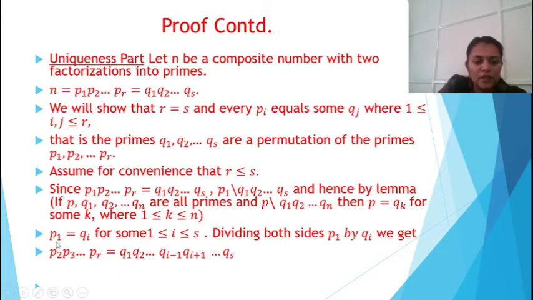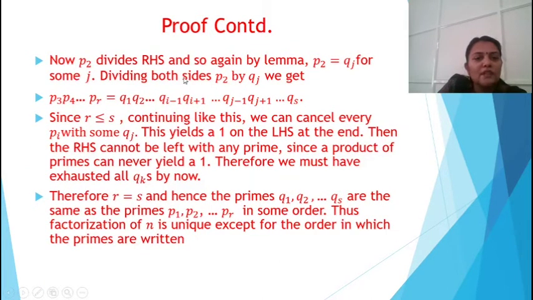here on the left side we are dividing by p1, so we have p2, p3, etc., pr. On the right side we are dividing by qi, so q1, q2, etc., up to qi minus 1, where qi is not there, then qi plus 1, etc., qs. Now p2 divides the RHS, so again by the lemma p2 equals qj for some j. Dividing both sides by p2 and qj, we get p3, p4, etc., pr equals q1, q2, etc., qi minus 1, qi plus 1, etc., qj minus 1, qj plus 1, etc., qs.